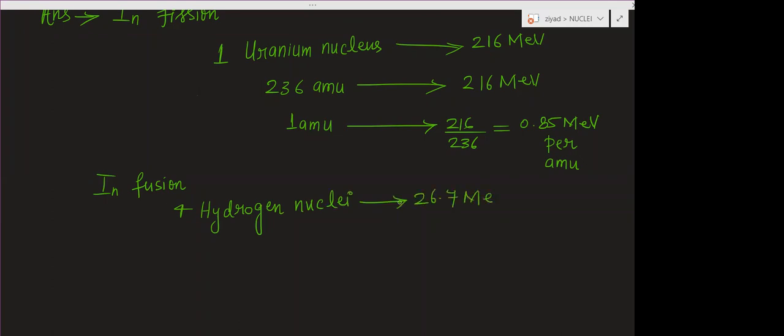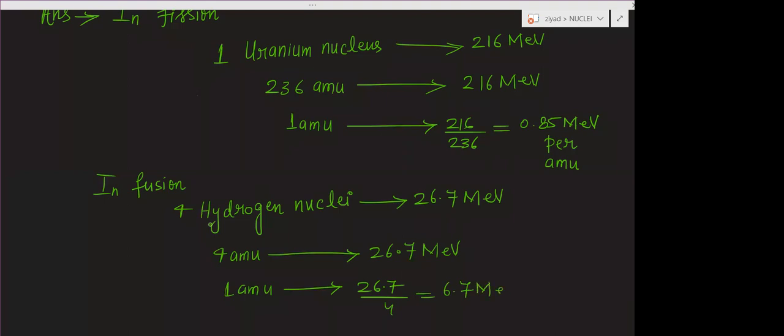So one hydrogen atom has a mass of 1 AMU, so 4 hydrogen atoms have a mass of 4 AMU. So 4 AMU mass is giving the energy of 26.7 mega electron volt. So 1 AMU mass will give the energy of 26.7 divided by 4, which is equal to 6.7 mega electron volt per AMU.